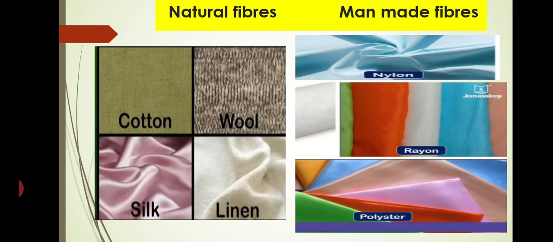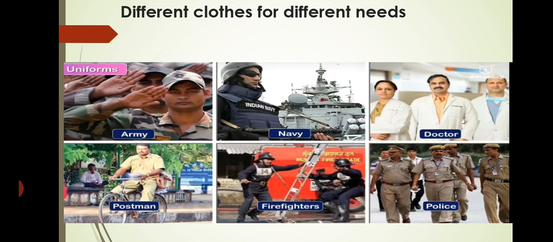And man-made fibers. What are man-made fibers? Man-made fibers are those fibers which we make with the help of chemicals, such as polyester, rayon, and nylon. These are the man-made fibers. So these are the natural fibers and man-made fibers. Out of these fibers we get our clothes, fabrics.